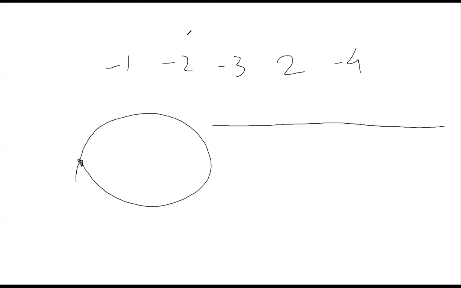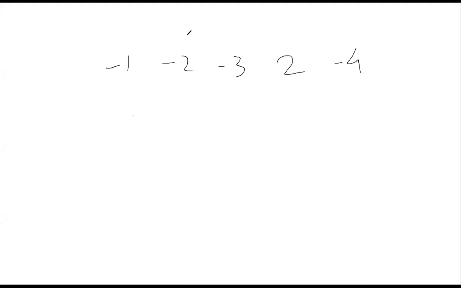Can I propose a solution? Yeah, go ahead. So we can basically build up a dictionary with all the elements of this, and we can start with the first index, I guess. Let's say we have -1, -2, -3, 2, and -4. And starting at -1, we can just note down all the indexes we travel. Right.